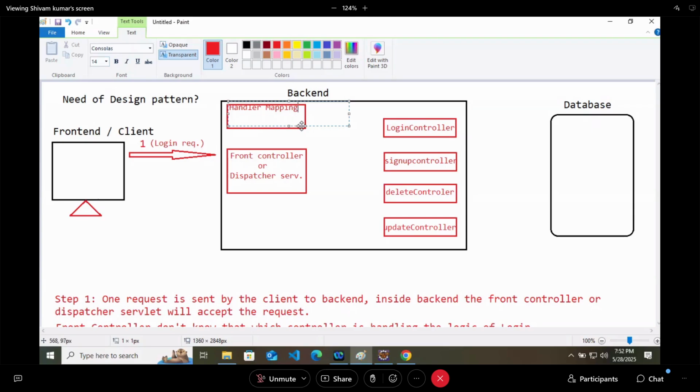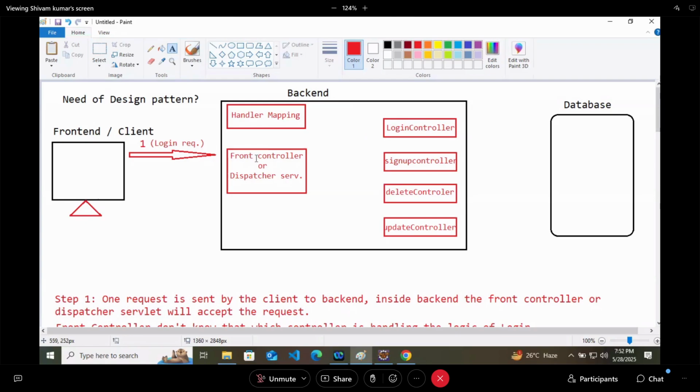So the front controller will send the same request to this handler mapping, which is your second flow of the request.